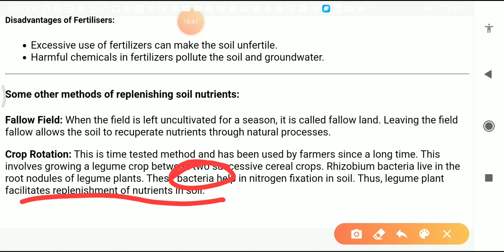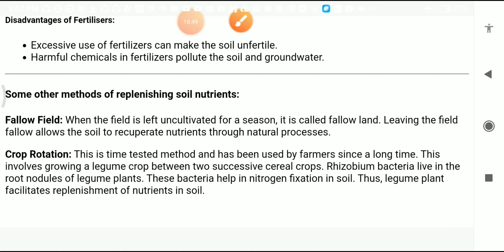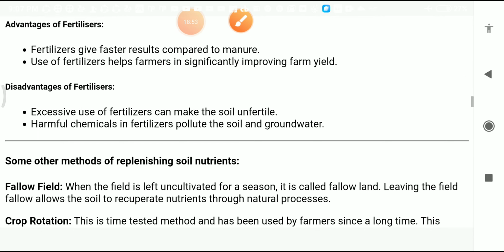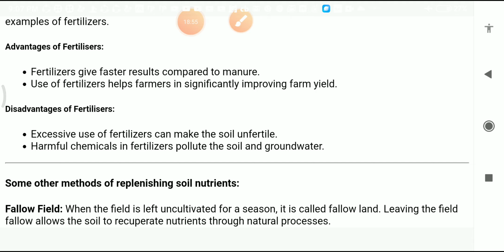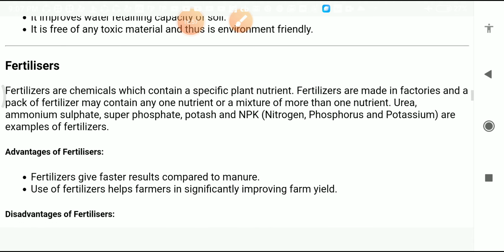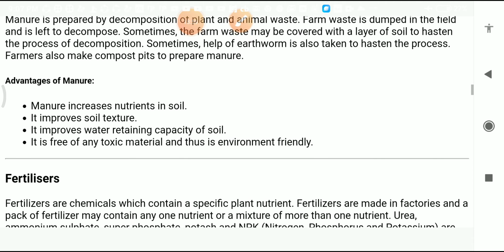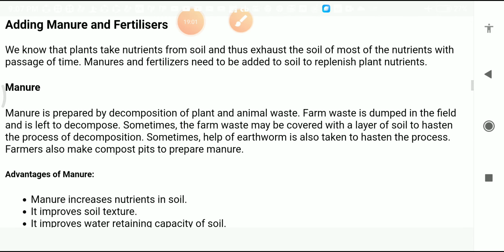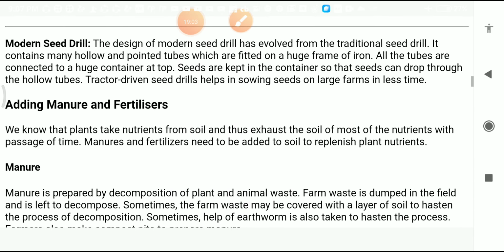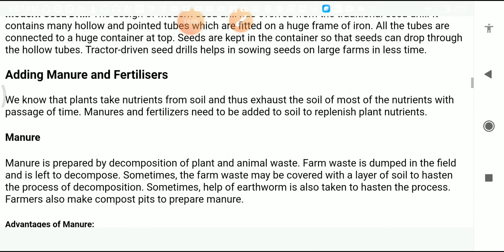Students, in this way we can increase the fertility of the soil, or the nutrients of the soil. So this is all about our topic, manures and fertilizers. I hope you will understand this topic, manure and fertilizers.